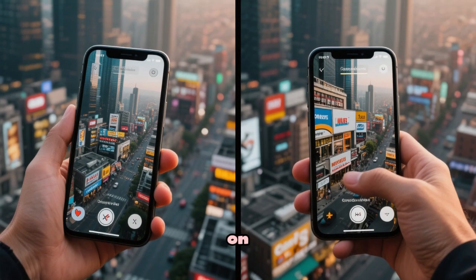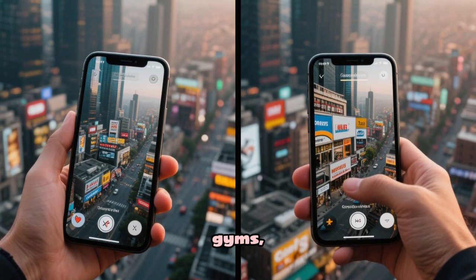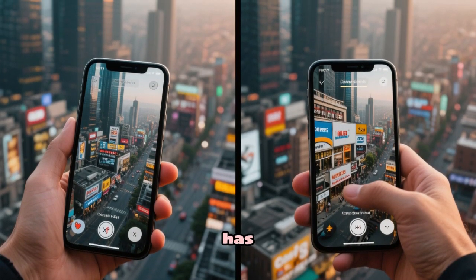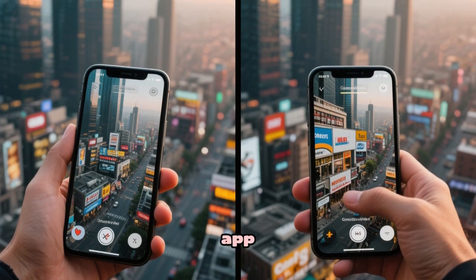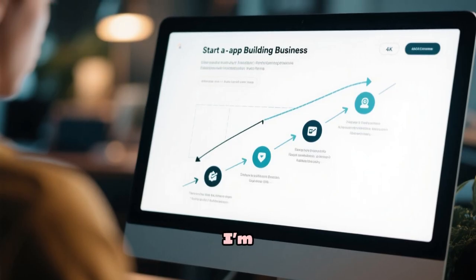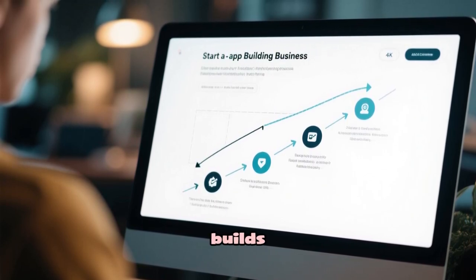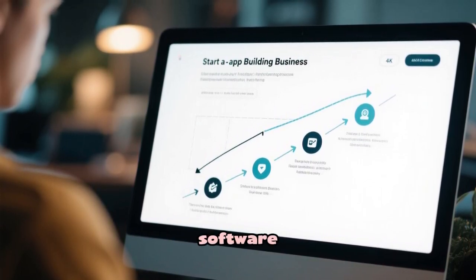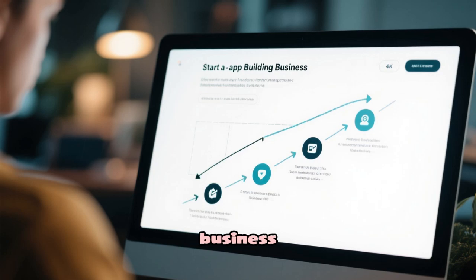Every business you see on your phone, restaurants, gyms, real estate companies, has problems that could be solved with an app. The question is, why aren't you the one building it? In this video, I'm going to show you how to start a company that builds apps for other businesses and turn software into a real, scalable business.